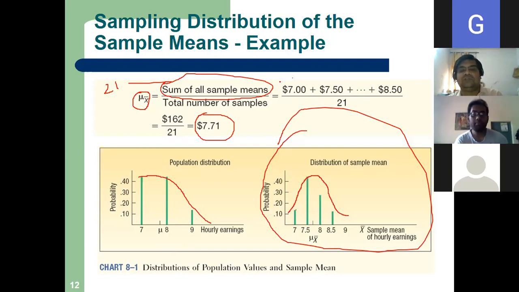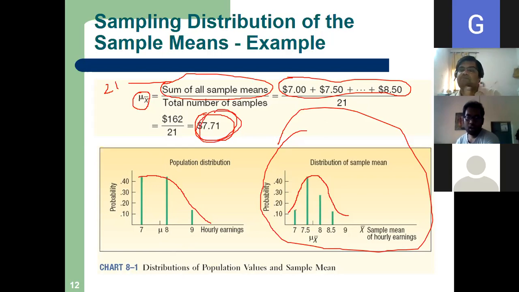So this is not only 3 readings. How many readings are there? Actually 21. So 21 by 21. If you see that, that is also coming 7.71. Both are the same.